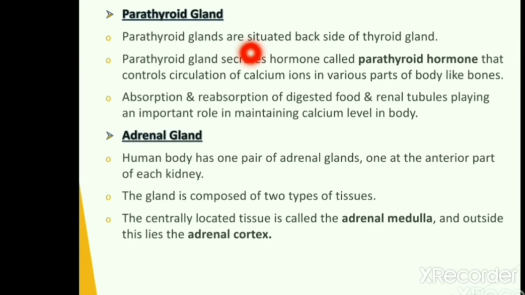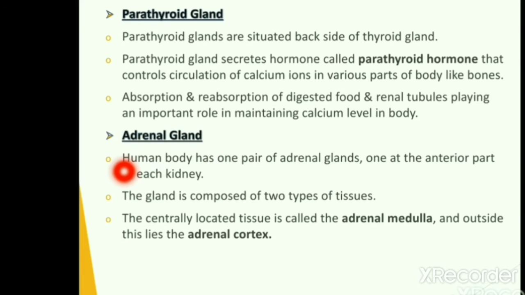Parathyroid glands, which are situated on the backside of the thyroid gland, secrete hormones called parathyroid hormones that control circulation of calcium ions in various parts of the body like bones, absorption and reabsorption of digested food, and renal tubules, that is a part of the kidney, and play a very important role in maintaining calcium levels in the human body.